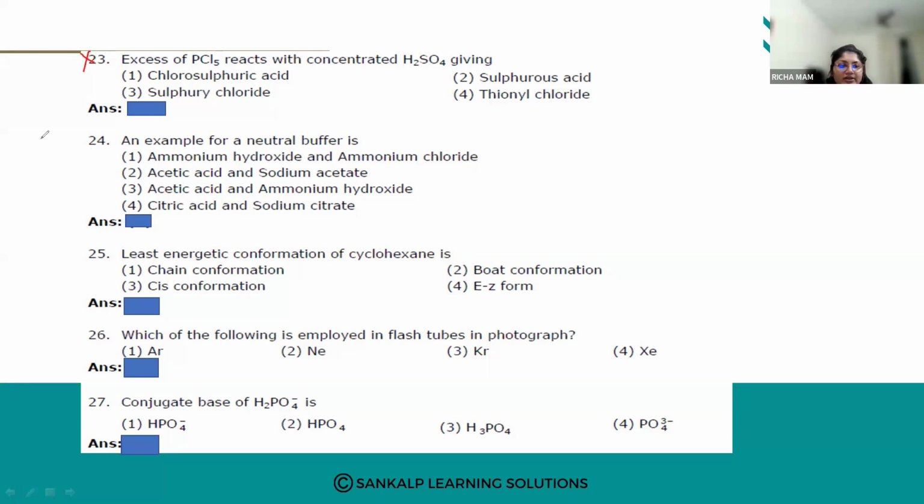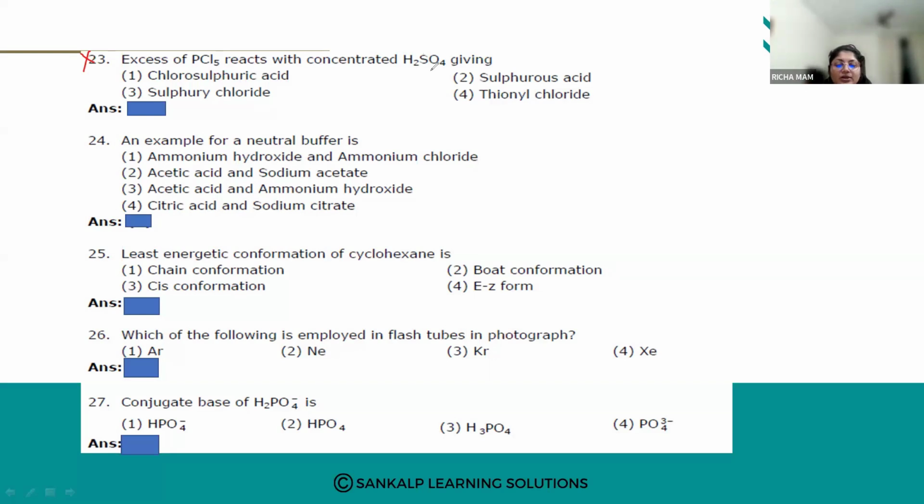Buffer solutions. Remember buffer solutions. So what are these buffer solutions? Buffer solutions resist the change in the pH. When you add a small amount of a strong acid or base, they will try to resist the changes in the pH.